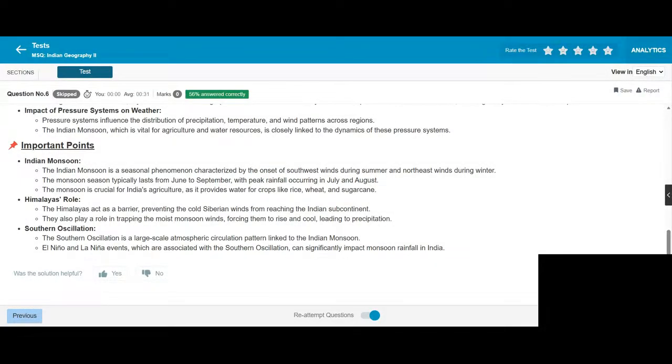Indian monsoon. The Indian monsoon is a seasonal phenomenon characterized by the onset of southwest winds during the summer and northeast winds during winter. The monsoon season typically lasts from June to September, with peak rainfall occurring in July and August. The monsoon is crucial for India's agriculture as it provides water for crops like rice, wheat, and sugarcane.